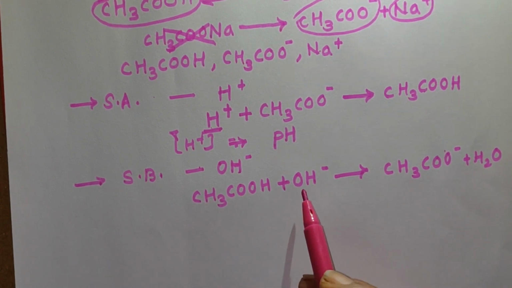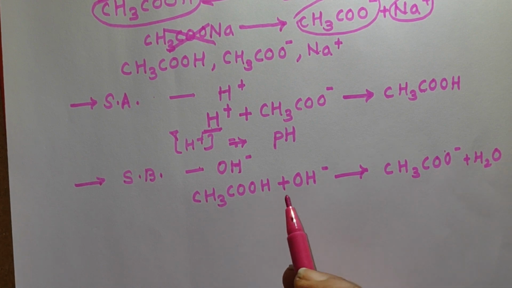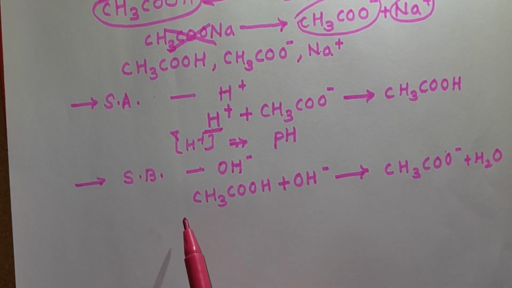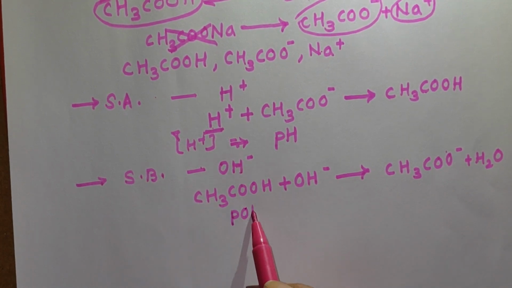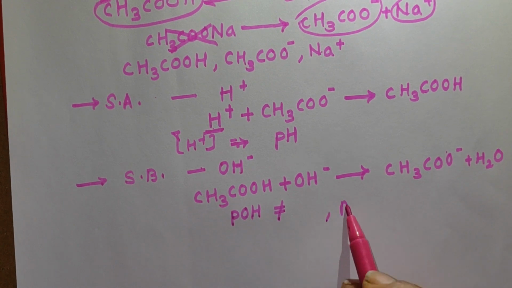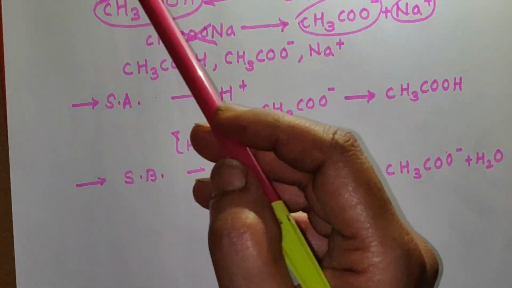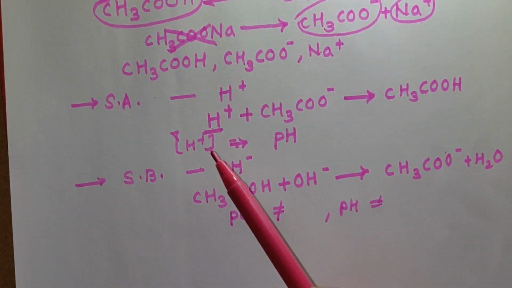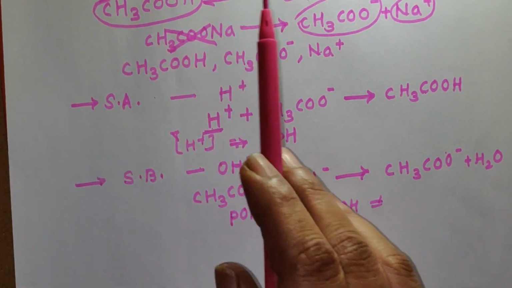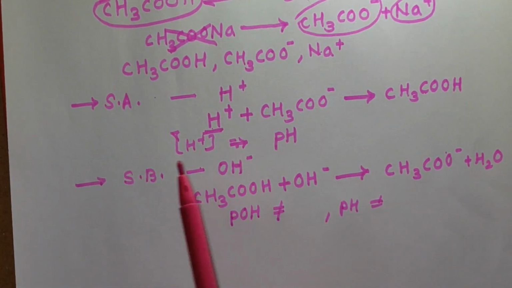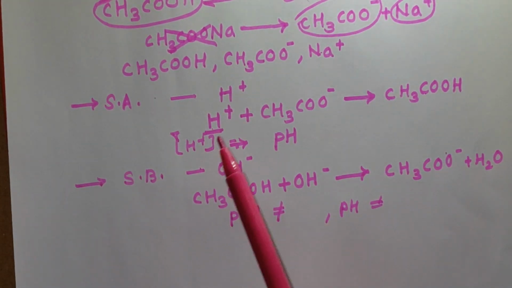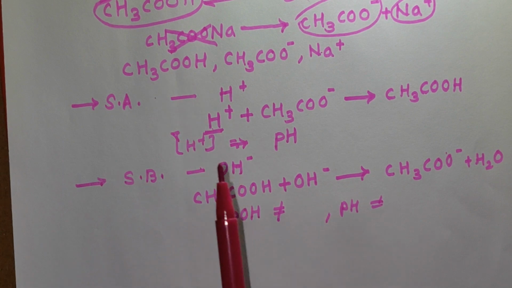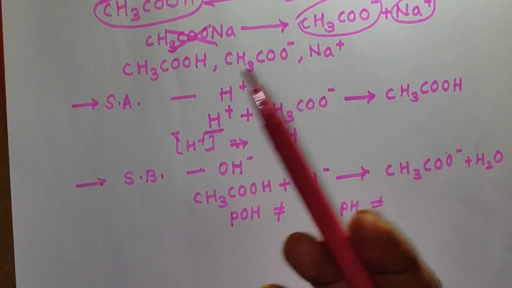So what will happen here? OH minus ions are consumed, they are not free, and so the concentration of OH minus ions is not changed, and so the pOH of the solution will not change, and so you can say the pH of the solution also will not change. Like this, when you add a small amount of strong acid or small amount of strong base in any buffer solution, the pH of the solution will remain constant, that is called buffer action, or it can be explained by using these reactions. Like this you can explain it for a basic buffer also.